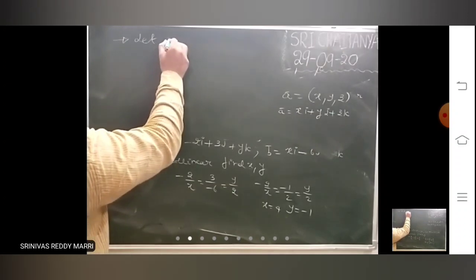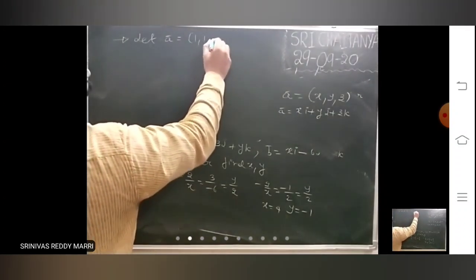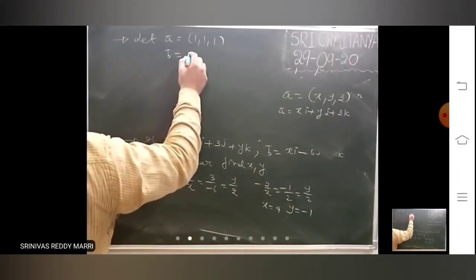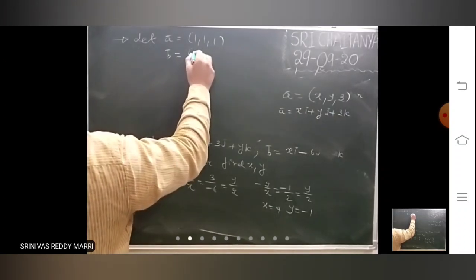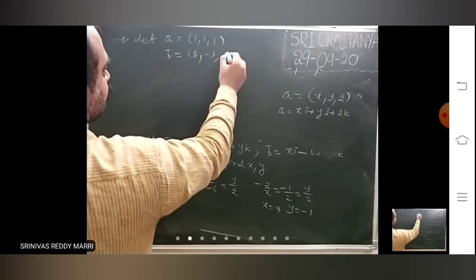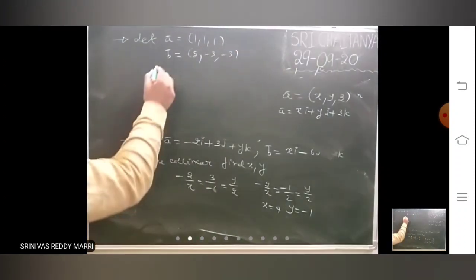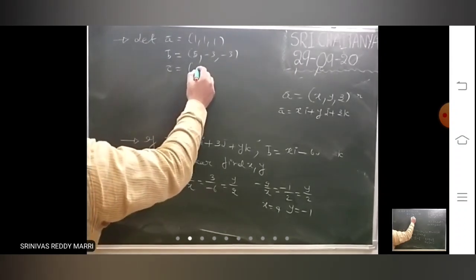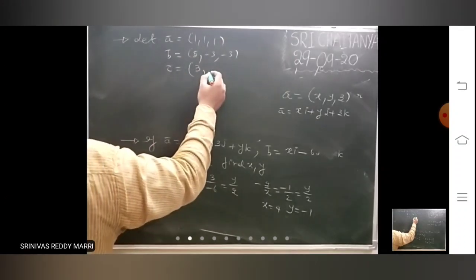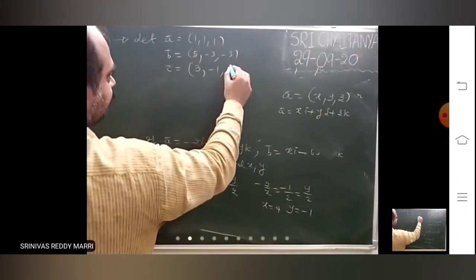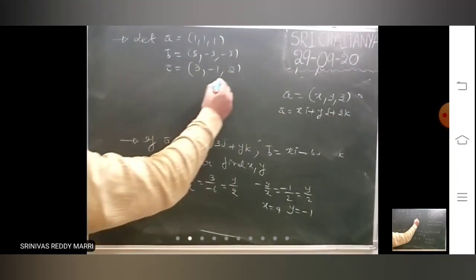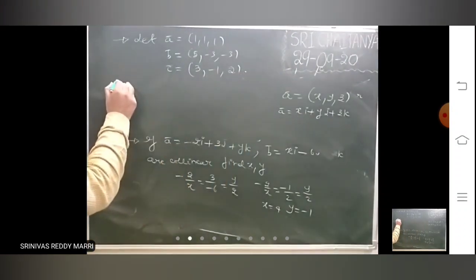Look at one problem. Let a bar equal to (1, 1, 1), b bar equals (5, -3, -3), c bar equals (3, -1, 2). Look, the problem is given like this.